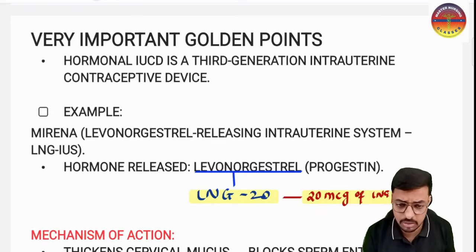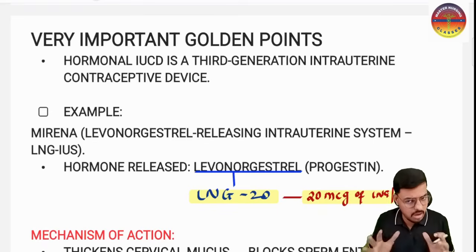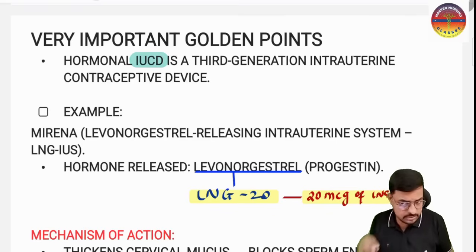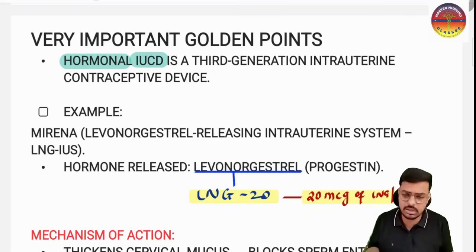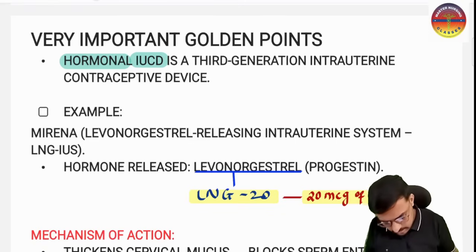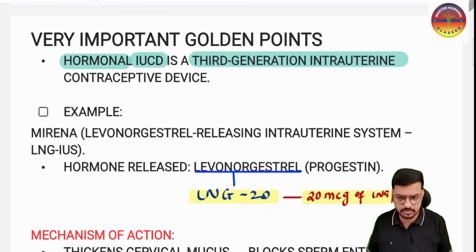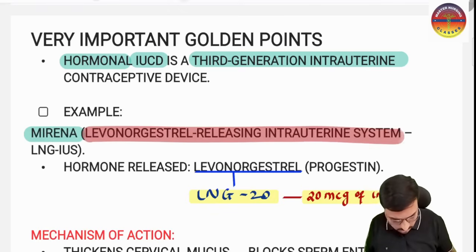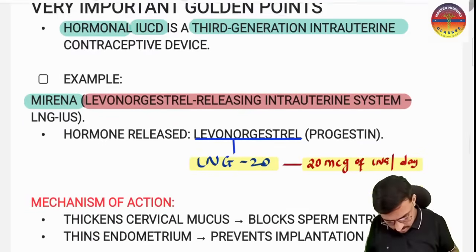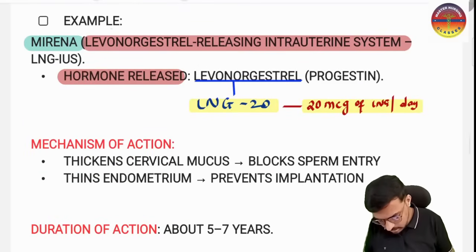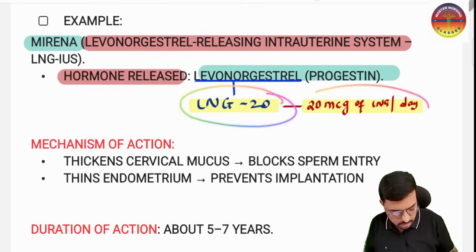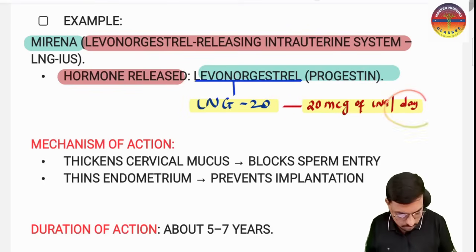Okay, the very important golden points on this hormonal IUCD: these are the intrauterine contraceptive devices which contain a hormone. Which hormone? That is levonorgestrel, a form of progesterone. This is the third generation intrauterine contraceptive device. An example is the Mirena. We also call this the levonorgestrel releasing IUCD. It contains the hormone levonorgestrel, or progesterone. That is LNG20, so 20 microgram of levonorgestrel is released per day.